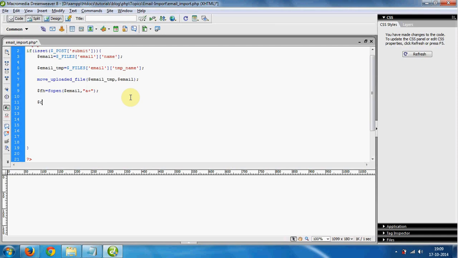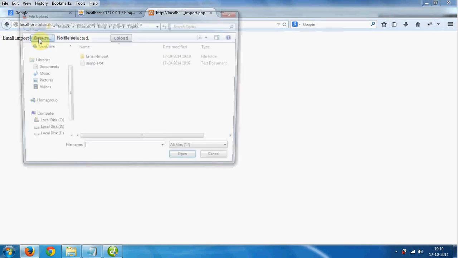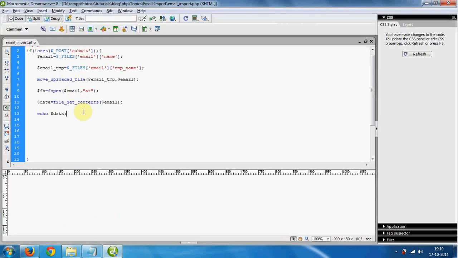Now we have to get all the data. So here we have a $data variable, and we are using a function that is file_get_contents, string file name. So file name is $email. So I am just echoing the $data, to see whether it shows in the browser or not. Yes, it is showing. So it's okay at that stage.